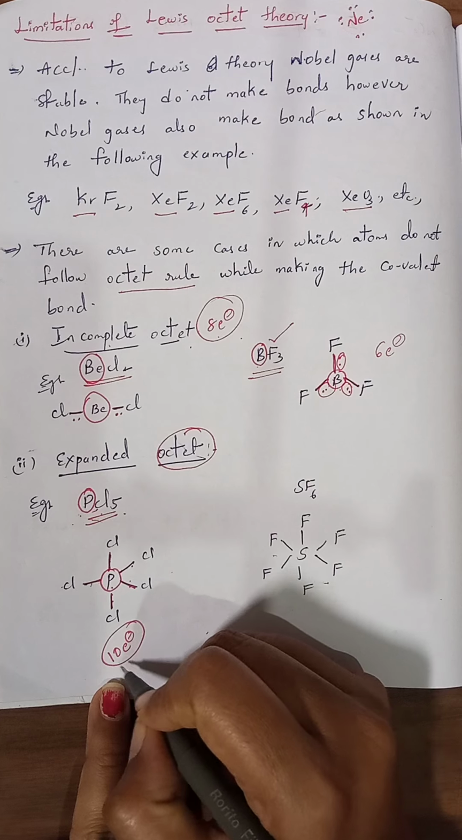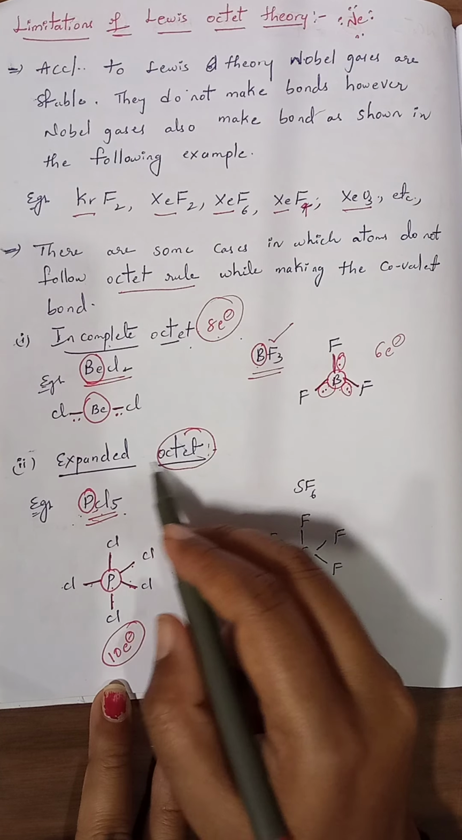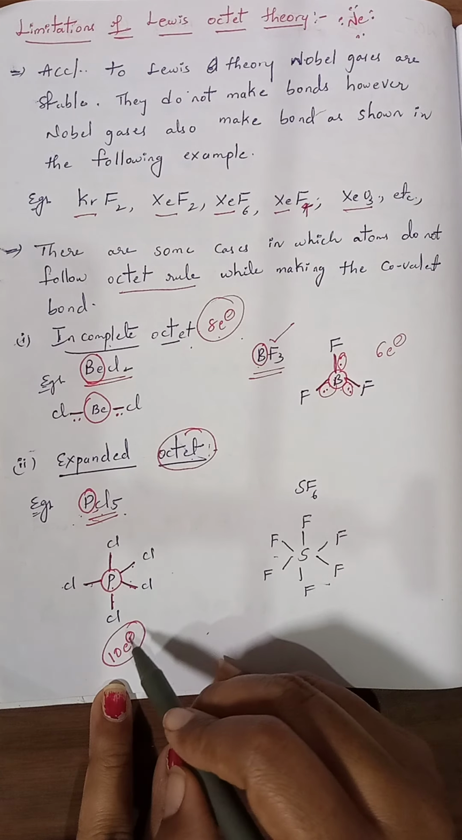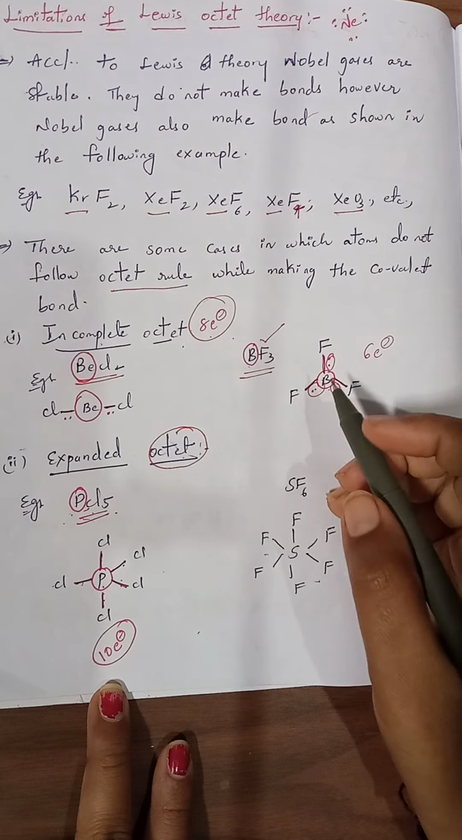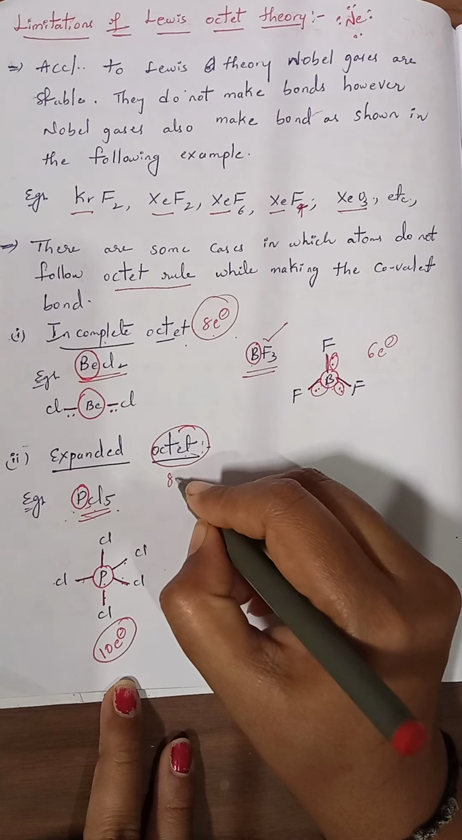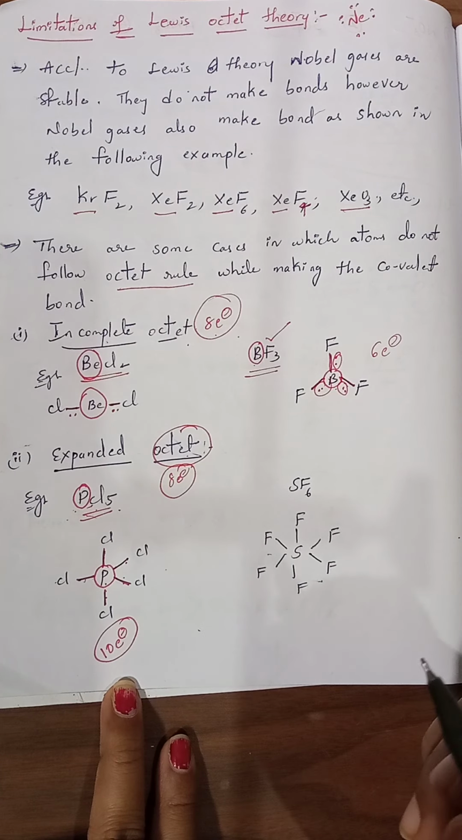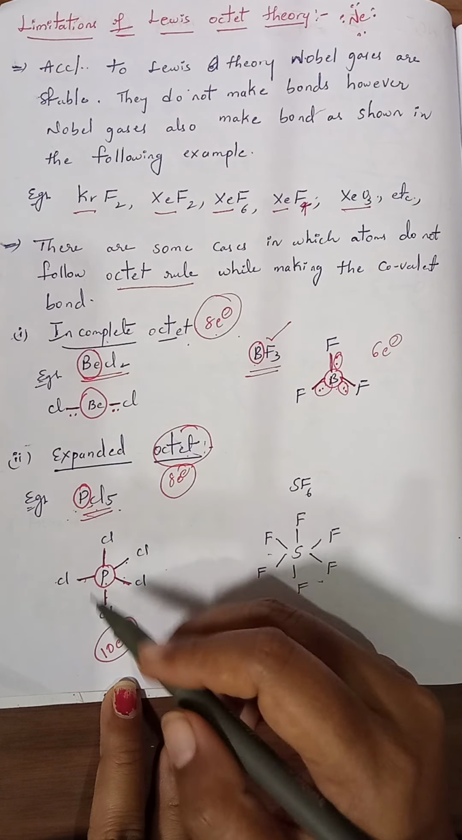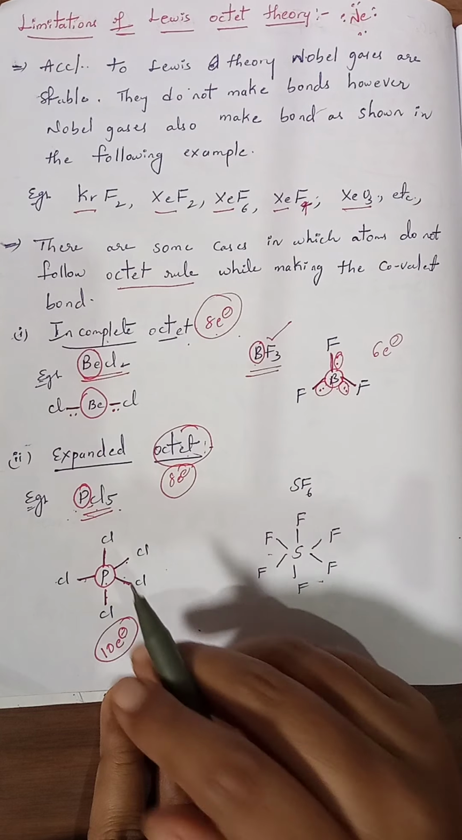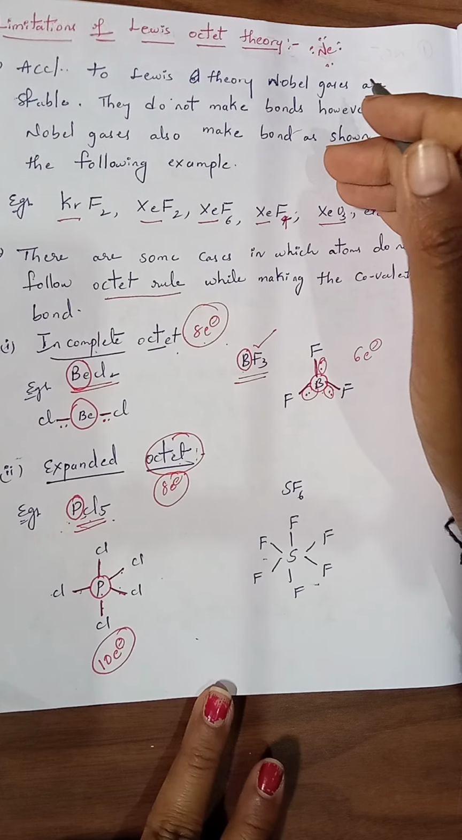That is, the octet configuration is expanded. It should contain 8 electrons, but it is expanded. Totally it contains 10 electrons. Why this expansion of the octet occurs cannot be explained by the Lewis octet theory.